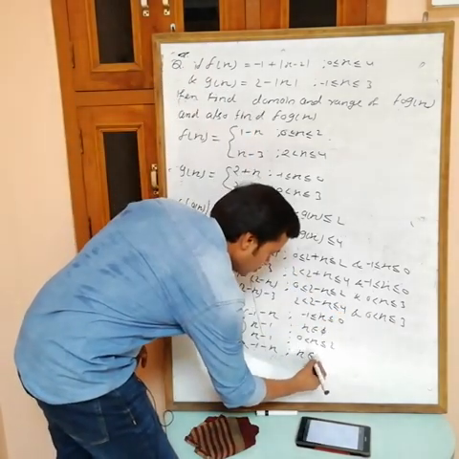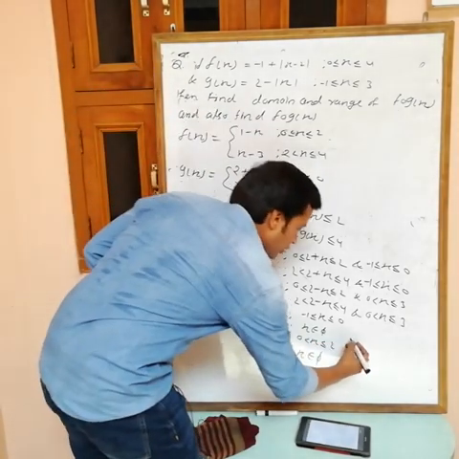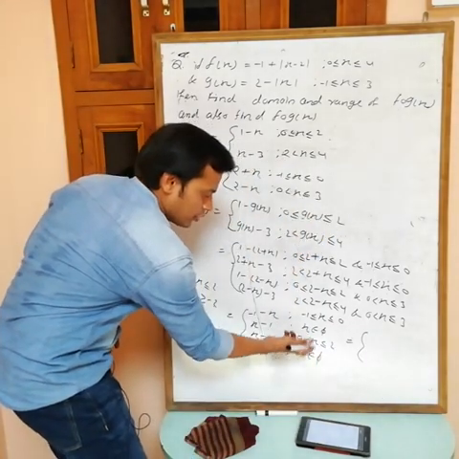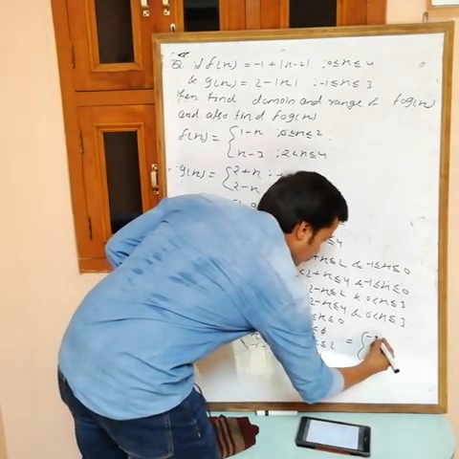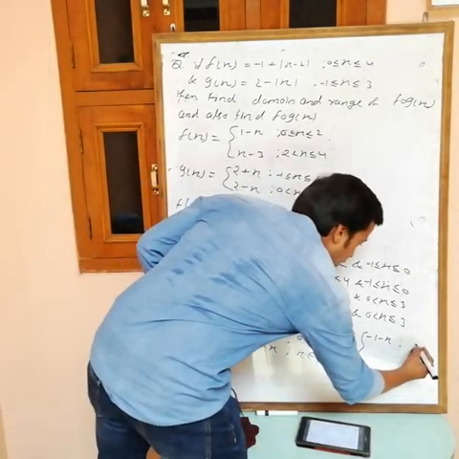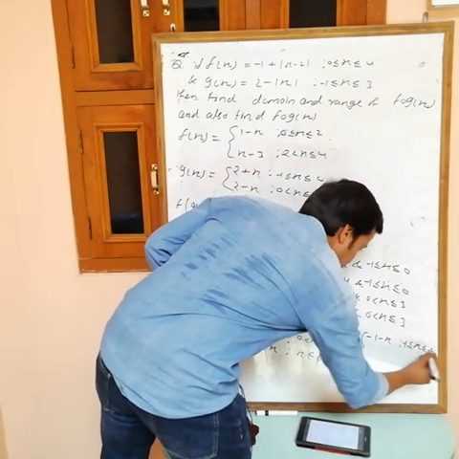So again x belongs to the empty set. Finally, if you want the answer, you can't take this one now because there is no value of x. So this becomes minus 1 minus x for x from minus 1 to 0.